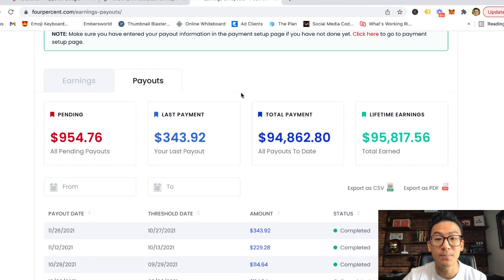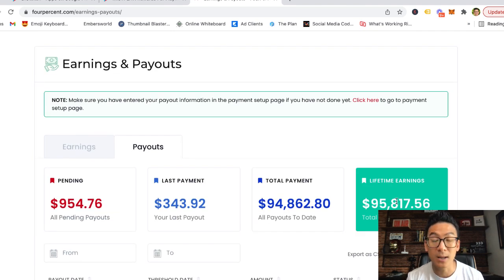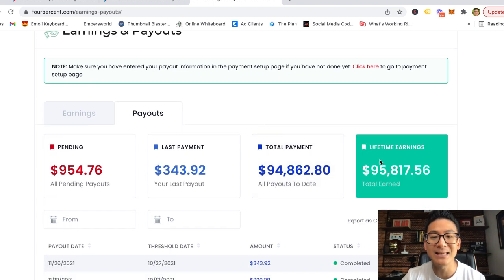Now, this is one product that I sell, okay? And there are multiples of this product that I sell, basically online. I sell different courses, I sell different softwares, I sell different trainings, and when you add them all together, it adds up to quite a lot of money, all right? Now, this is the type of income that is life-changing, all right? So it just depends on what you want to do.